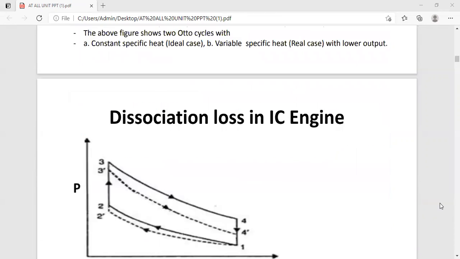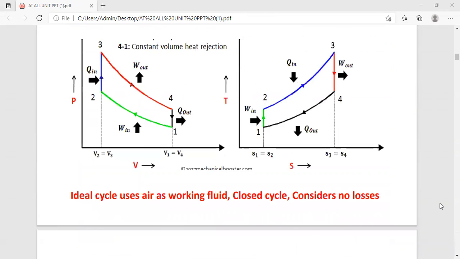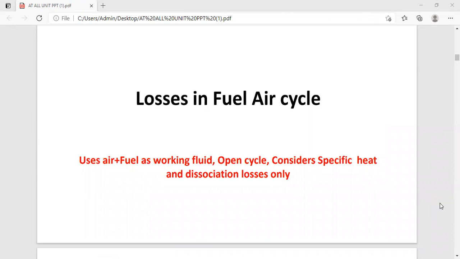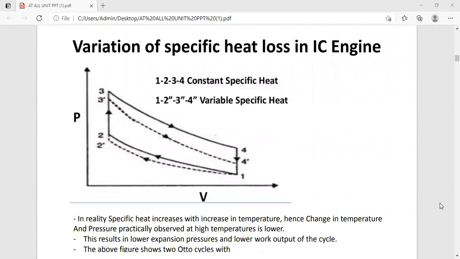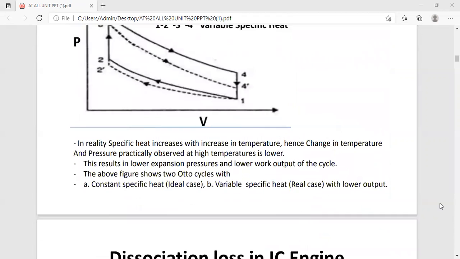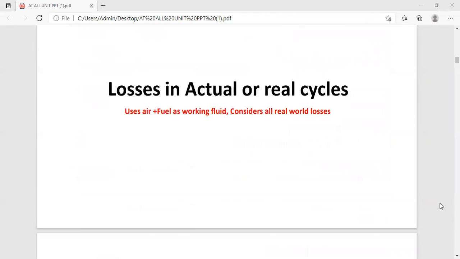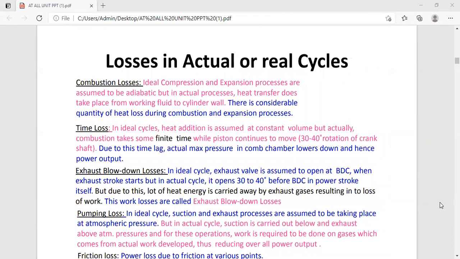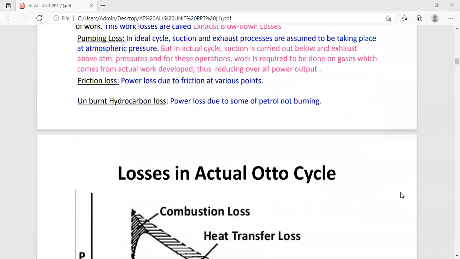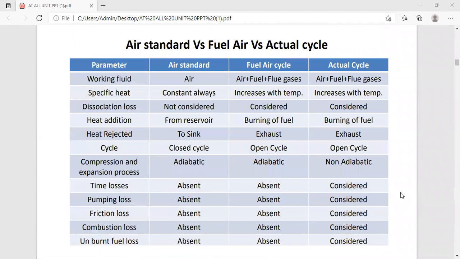So today we have discussed the actual air standard cycle and the ideal air standard cycle, and we have discussed the effect of the losses on the IC engine. And next, the comparison of losses in the actual cycle and real cycle. So these points we have covered. I think 5 minutes are remaining.